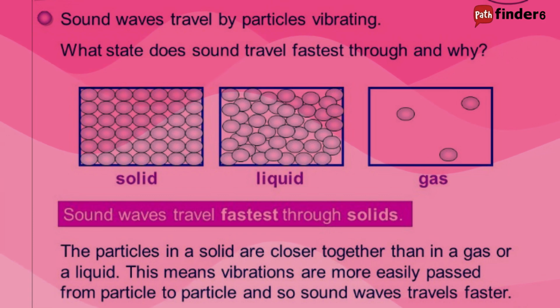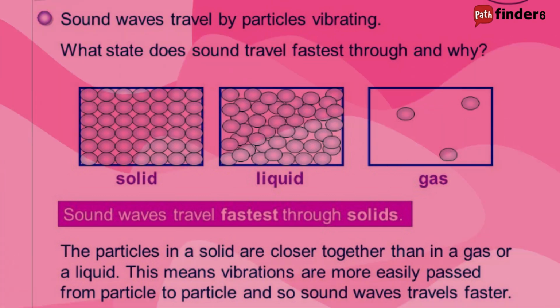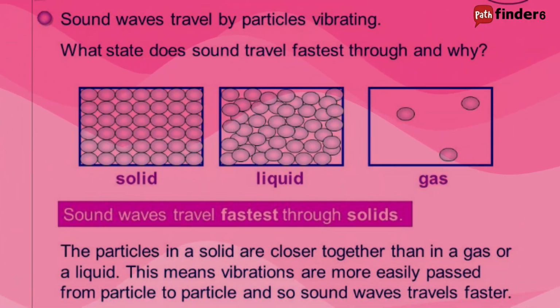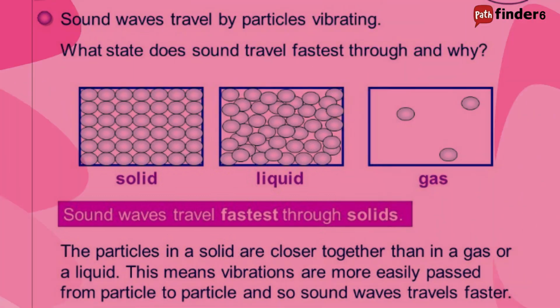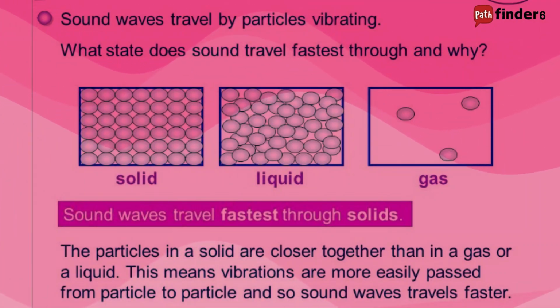Sound waves travel faster and more efficiently through solids because the particles are closely packed, allowing vibrations to transmit quickly. Liquids conduct sound better than gases because particles are closer together than in air, allowing for efficient vibration transfer. In gases, particles are spread out, so sound travels slower than in liquids or solids, but it can still move through the medium with sufficient density. This can be observed in the figure showing the arrangement of atoms in solids, liquids, and gases.